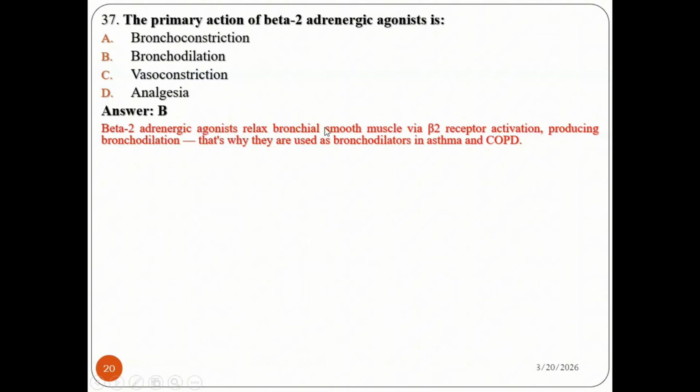Beta-2 adrenergic agonists relax the bronchial smooth muscles via beta-2 receptor activation, producing bronchodilation. That's why they are used as bronchodilators in asthma and COPD, chronic obstructive pulmonary disease. So the answer is bronchodilation.